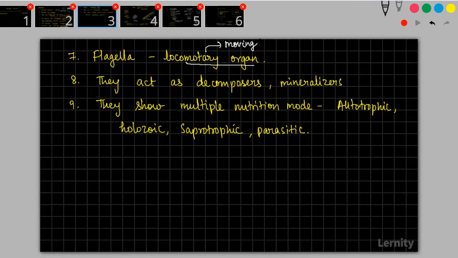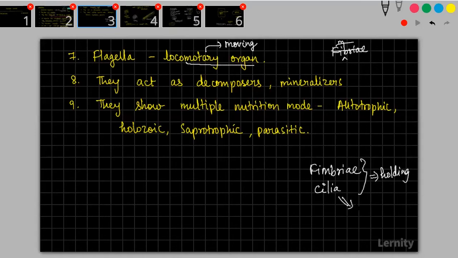Fimbriae is not a locomotory organ. There is an organ called fimbriae and there is an organ called cilia. These two help in holding substances.